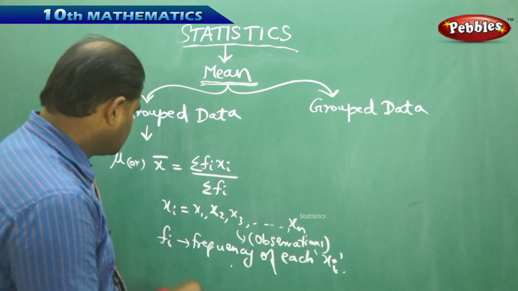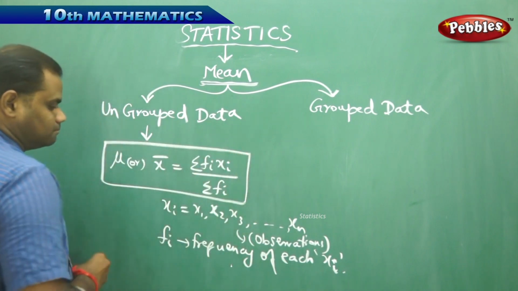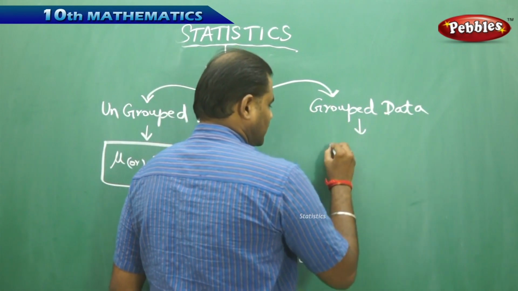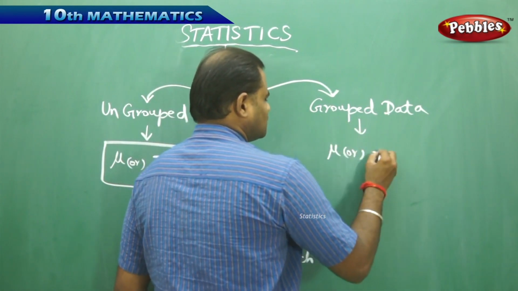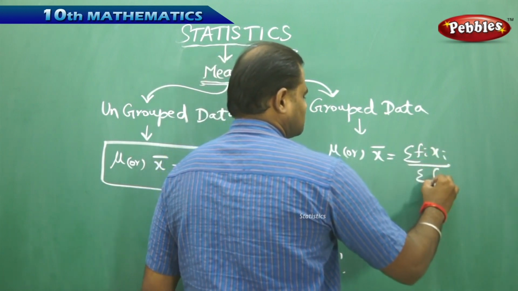Now similarly, when I come to the mean of grouped data, I have the mean, x bar, as again sigma fi xi by sigma fi.